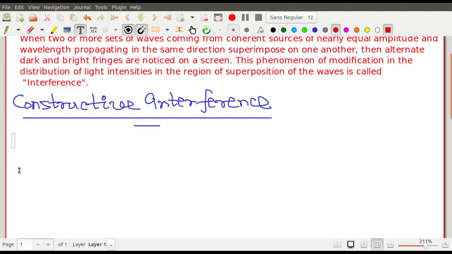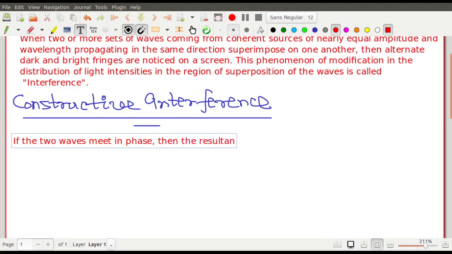Okay, so what is a constructive interference? If the two waves meet in phase, phase মানে তুমি জানো, you know what is phase. If the two waves meet in phase, then what will happen? Definitely the amplitude will be greater. So যখন same phase meet করে তখন amplitudeটা কি হবে? Amplitudeটা বেশি হয় সেই জায়গাটা। When the two waves meet in phase, then the resultant amplitude is maximum.